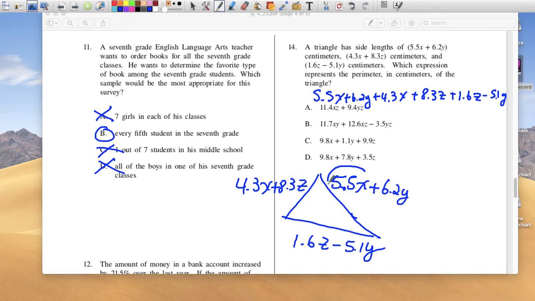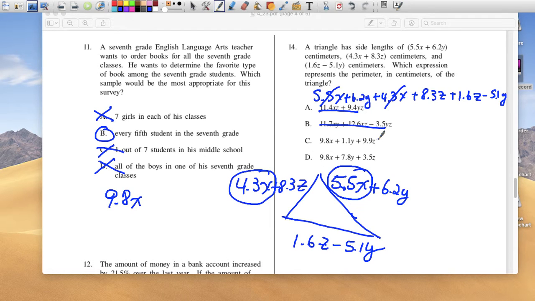So let's do the x's. So 5.5x. Is there another x? There's one right here, 4.3x. Is there anything else with an x? No. So if I add those, because they're both positive, 5.5 plus 4.3 is going to give me 9.8x. So look at your multiple choice. Anything that doesn't have a 9.8x is garbage. So this one has an xy or xz. Makes no sense. Makes no sense. No other choices between these two.